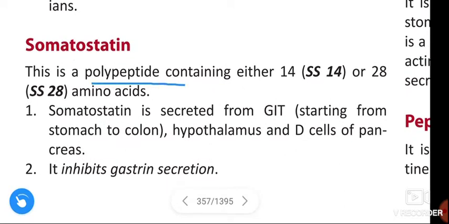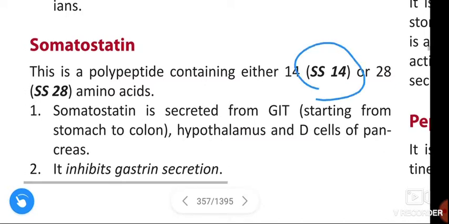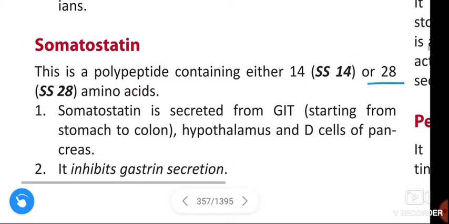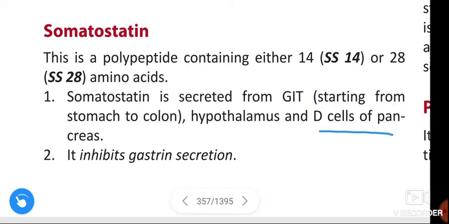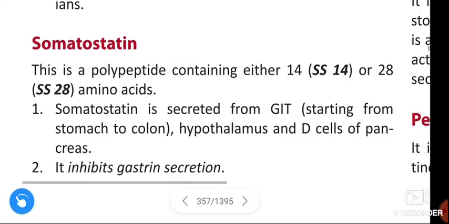Next, somatostatin. It is a polypeptide containing either 14, that means we call this SS14, or 28, we call that SS28, amino acids. Somatostatin is secreted from the gastrointestinal tract starting from the stomach to colon, hypothalamus and D cells of the pancreas. It inhibits the gastrin secretion.